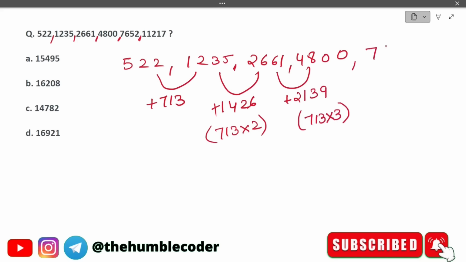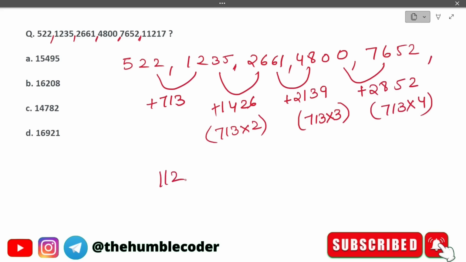So the next is 7652, and the difference here from 4800 to 7652 is 2852, which is 713 into 4. And the next one is 11217, and the difference that was coming is 3565, which is 713 into 5.